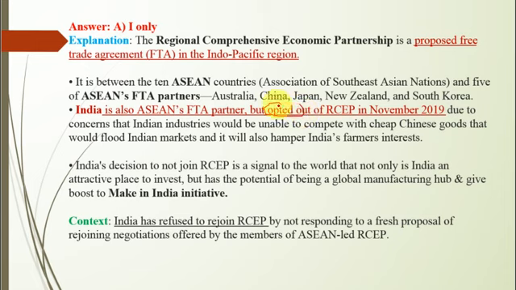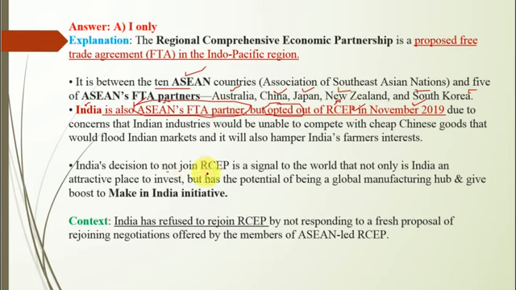opt out of RCEP in November 2019, whereas India is ASEAN's FTA partner. And if we talk about RCEP, it is between 10 ASEAN countries and 5 ASEAN's FTA partners, which include Australia, China, Japan, New Zealand and South Korea. You have to remember that India is part of ASEAN's FTA, but it is not part of RCEP.